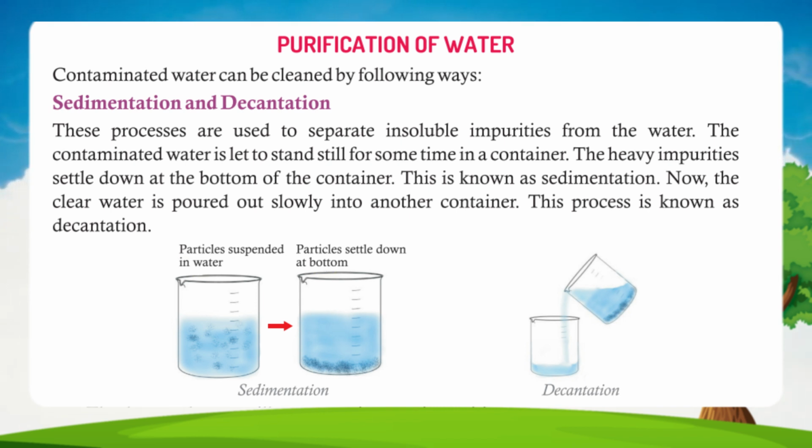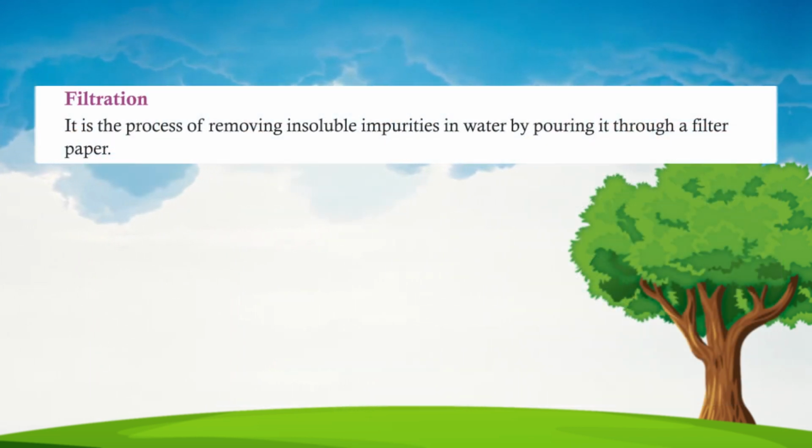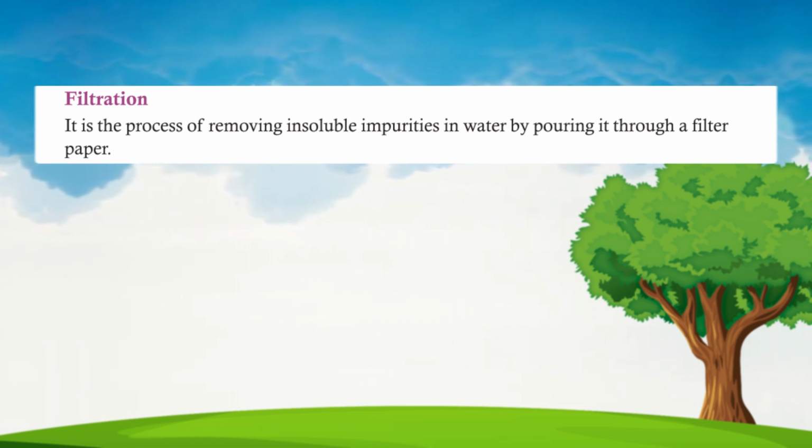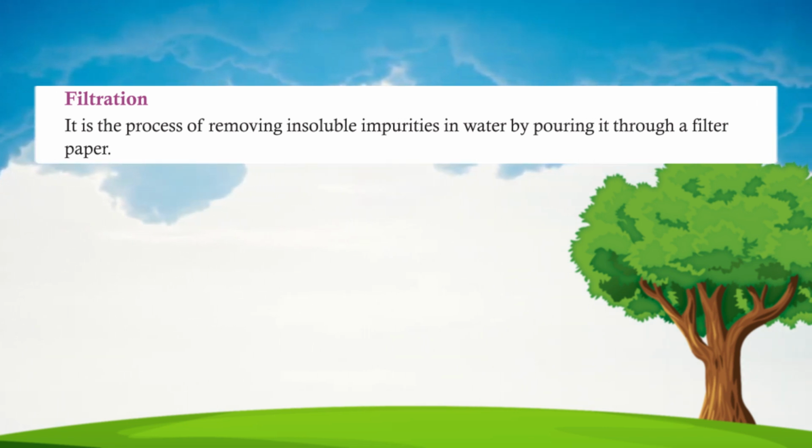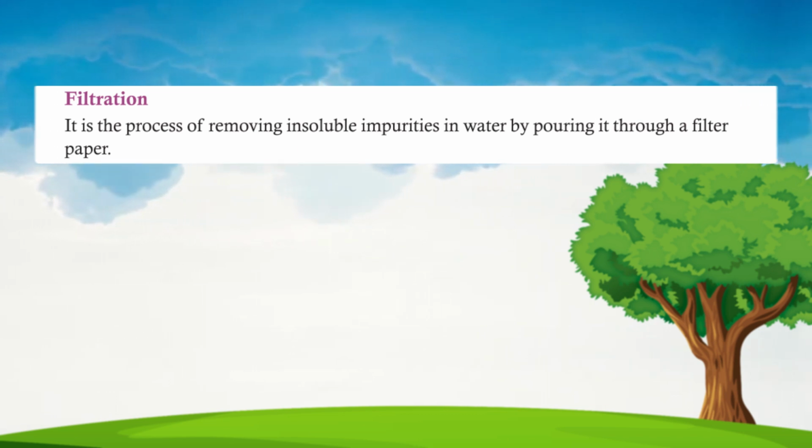Now, the clear water is poured out slowly into another container. This process is known as decantation. Filtration. It is the process of removing insoluble impurities in water by pouring it through a filter paper.